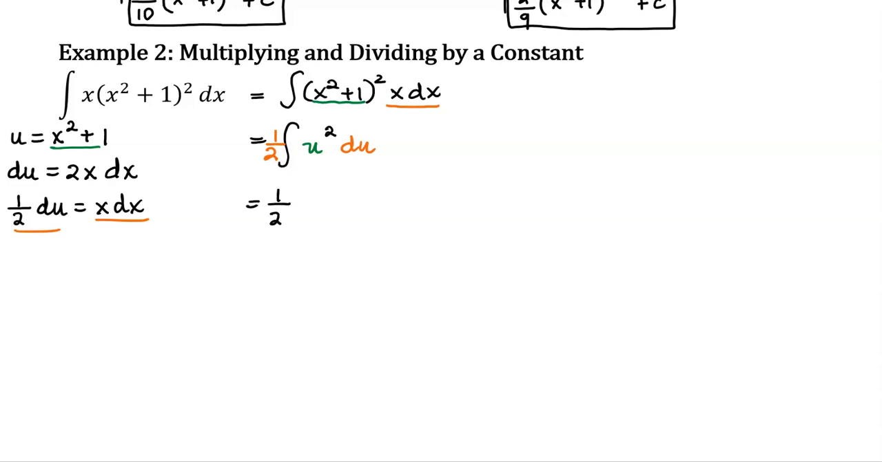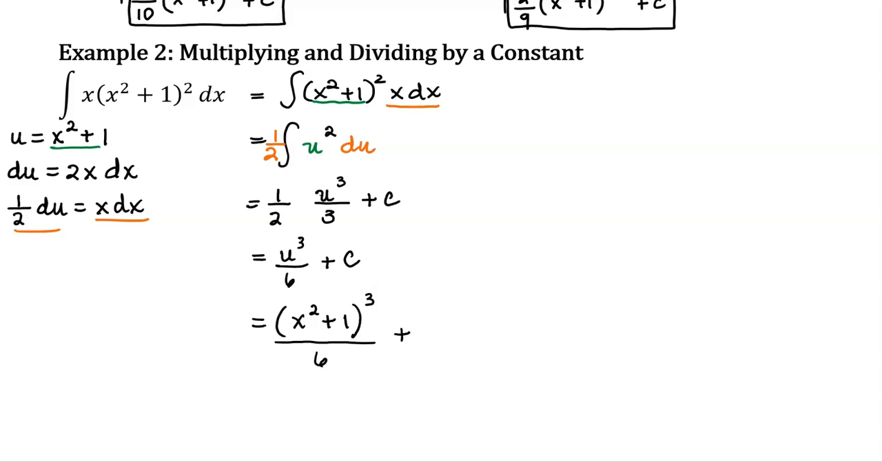We still have that constant of 1/2 out in front. The integral of u squared is u cubed over 3, and we add on our constant of integration. Simplifying by multiplying the 1/2 with the 1/3 to give us u cubed over 6. And then finally, we will substitute back in what we have for u. I replaced u with x squared plus 1. It's still divided by 6, and we still have our constant of integration.